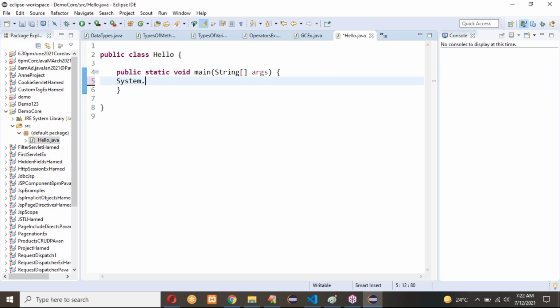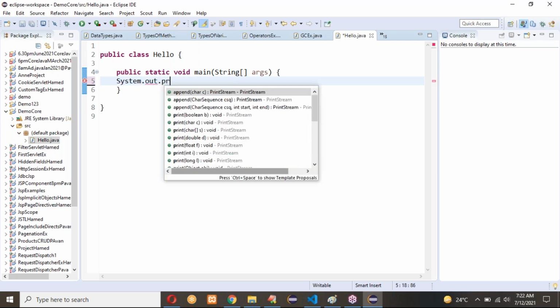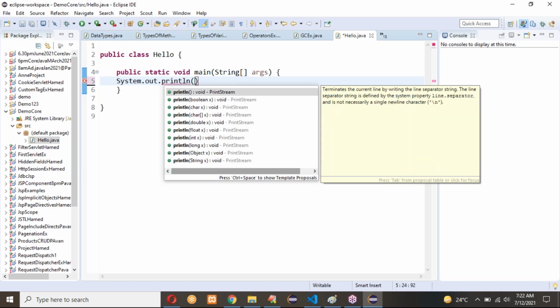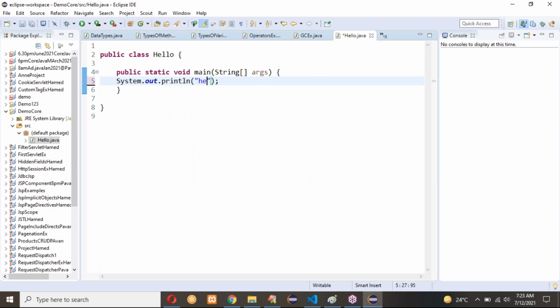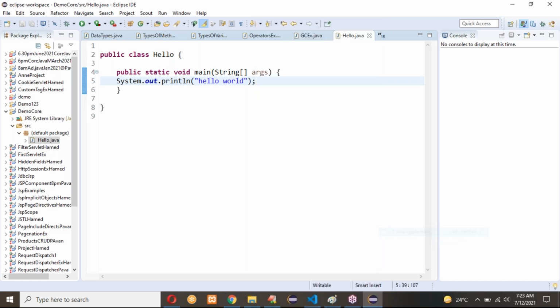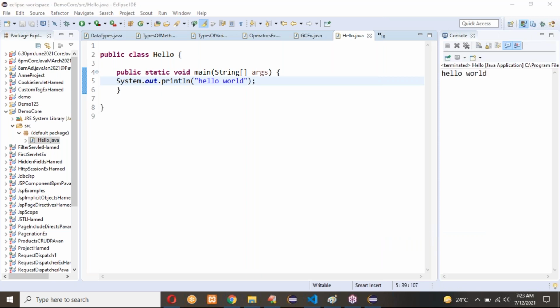So now I am writing here System.out.println, the output statement. Hello world output statement, I'm writing like this. So now right click here, run as Java application, normal run as Java application. Okay, so normally I clicked on run as Java application. So by that I can see the output, hello world.